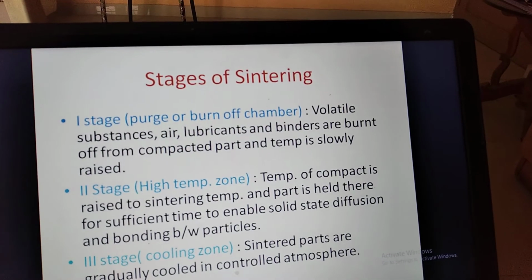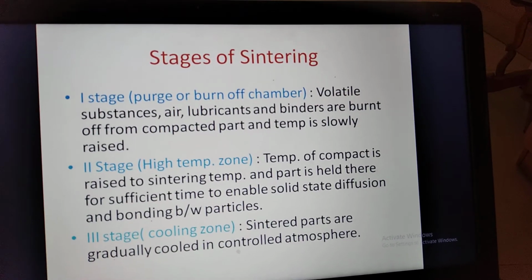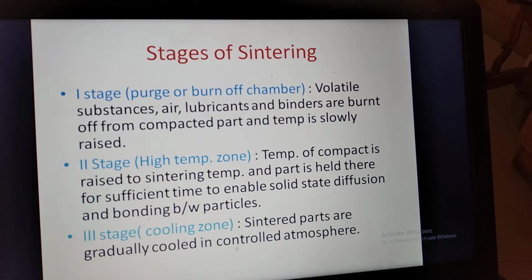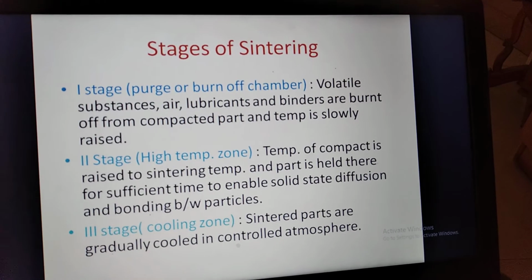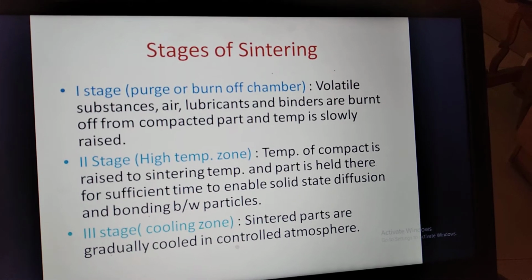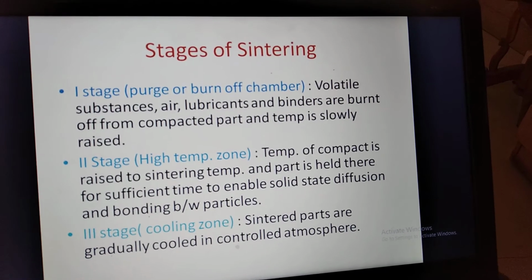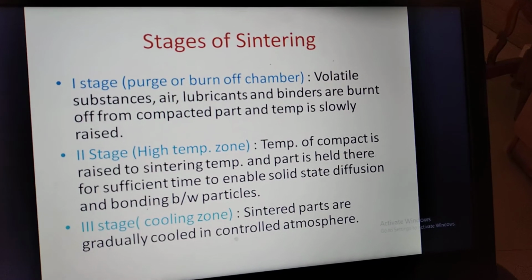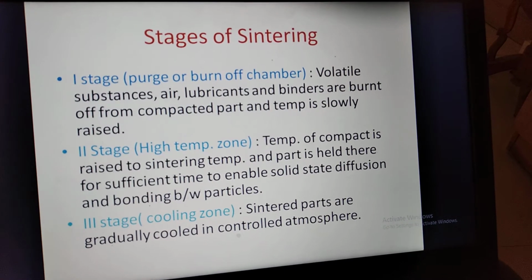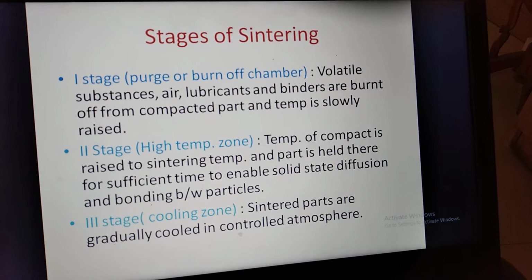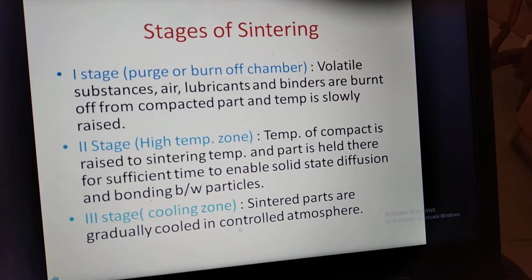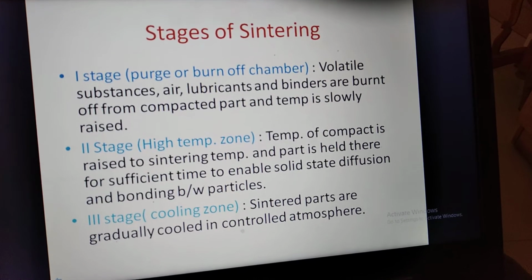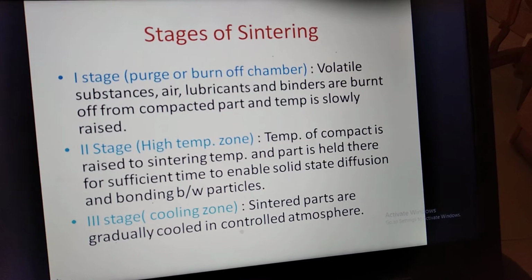So we will see what the stages of sintering are. What exactly happens after the compacting process? The parts coming out of the compacting process are called compacts. They contain volatile substances, lubricants and binders, and these should be burnt off. In the first stage, we take care of burning off volatile substances, air, lubricants and binders, and after this the temperature is increased slowly.